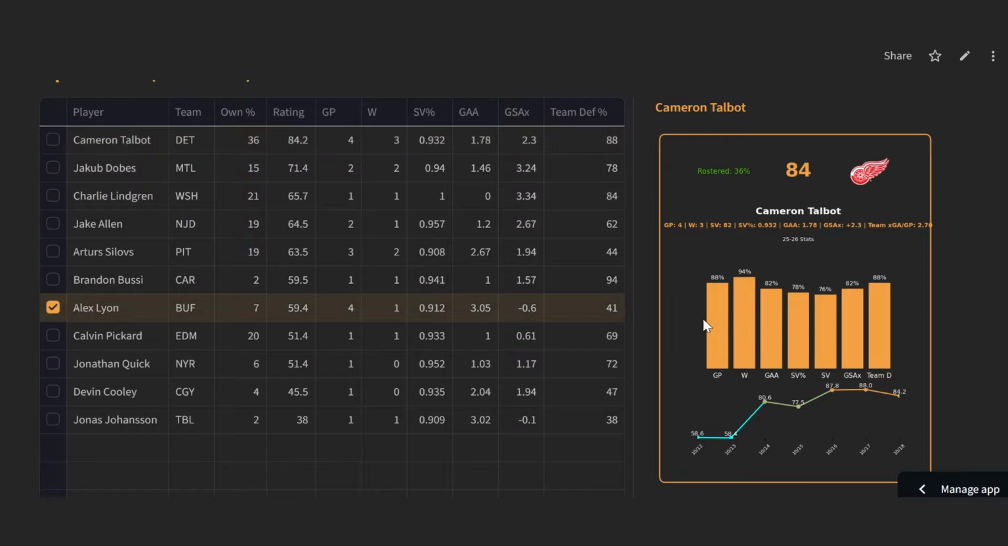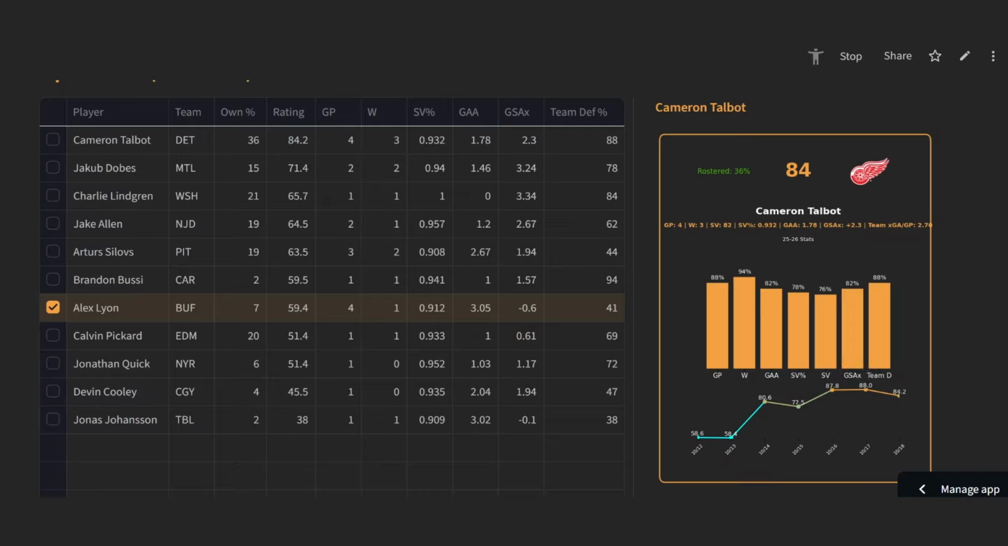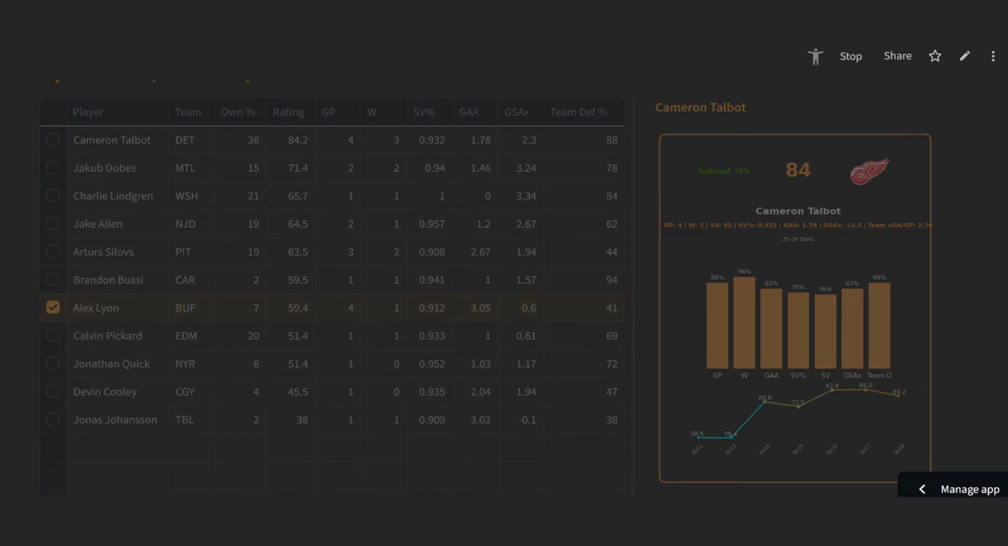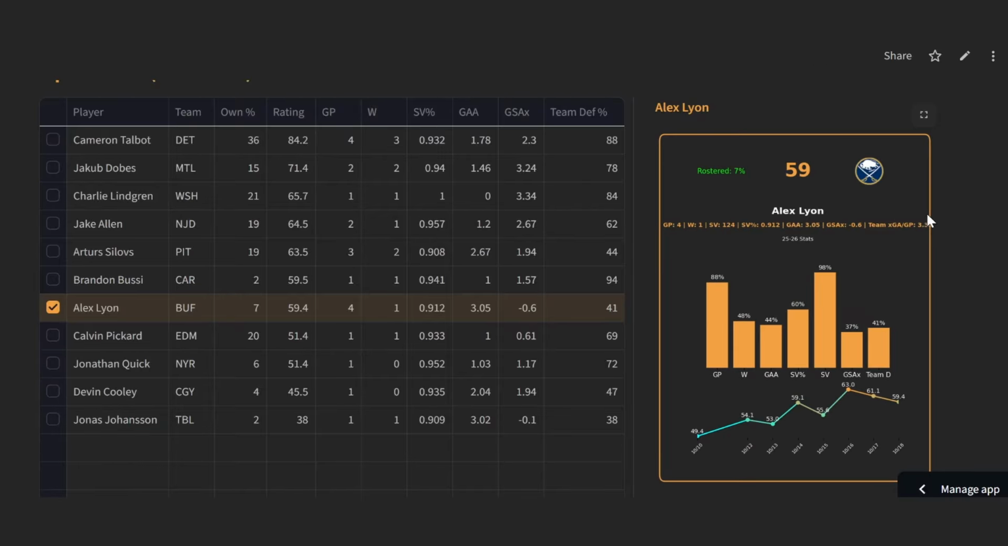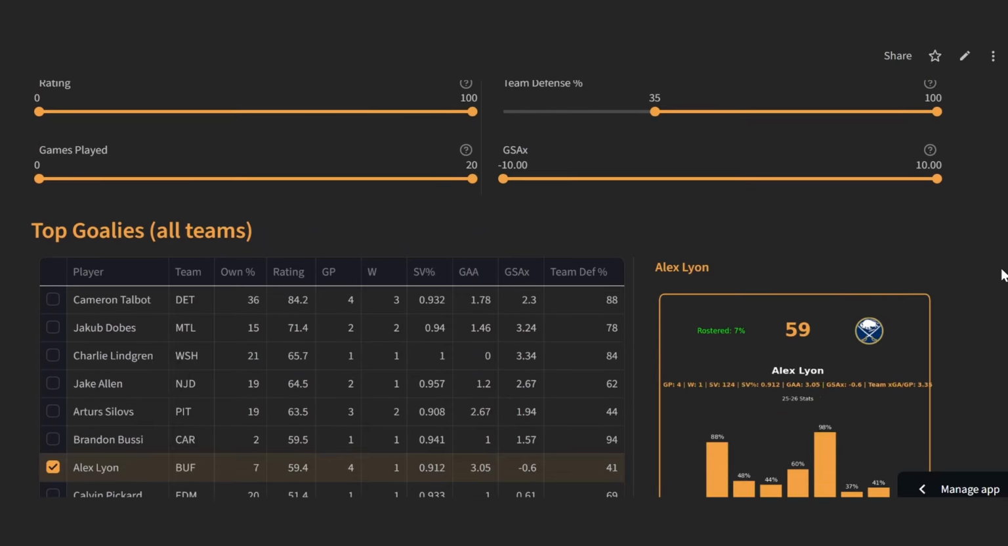You also have Alex Lyon here, 4 starts so far, only 7% owned, .912 save percentage, just a shade below expected, but overall for Buffalo, that's really not that bad. They aren't going to necessarily get you the wins, and 1 win in 4 is not great, but the .912 save percentage, if you're in a category league, that makes sense. 3.05 is a little bit high, but not terrible. So there's a couple of options you can find here, and you can play with these filters as you want and find exactly what you need off the waiver wire.